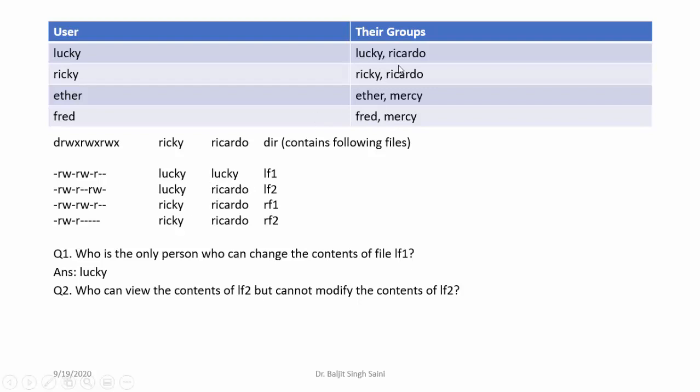So let's go to the groups. So groups entry for Ricardo is twice. Okay, so let's go for the first entry, Ricardo. The user is Lucky. Alright. For second, Ricardo, the user is Ricky. This means Lucky and Ricky are the members of the Ricardo group. But Lucky, since is the owner and has got the write permission, so we are left with only Ricky, who has got the read permission but not the write permission. So my answer is Ricky.